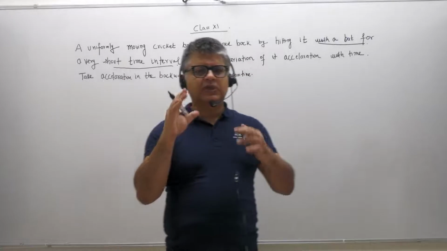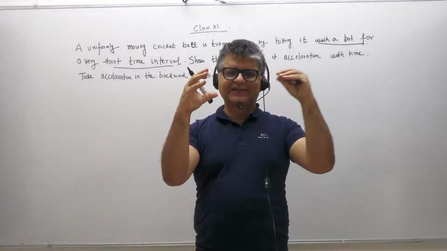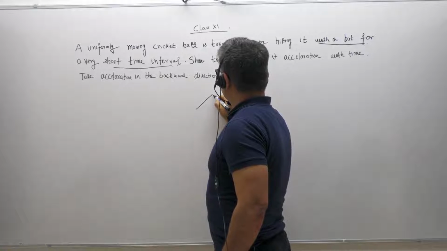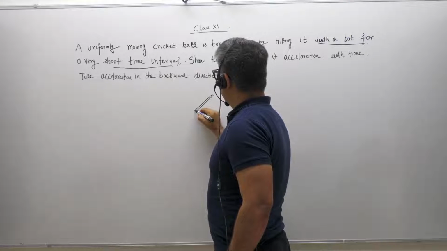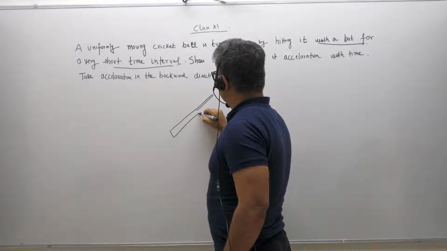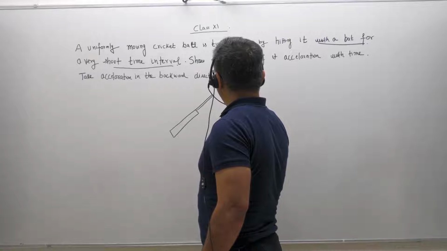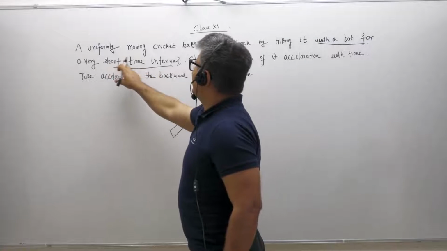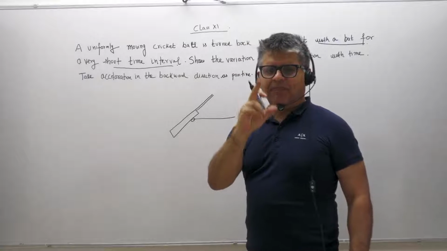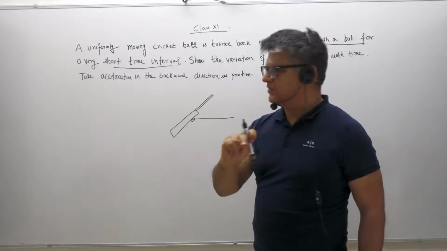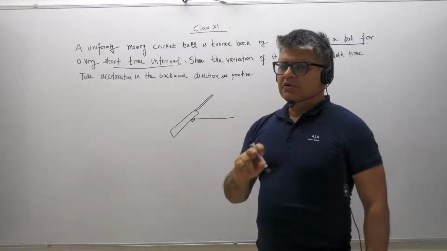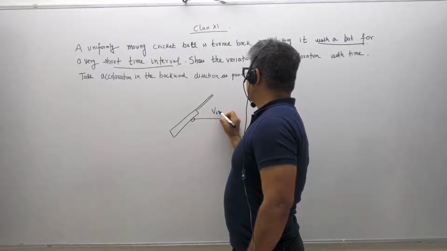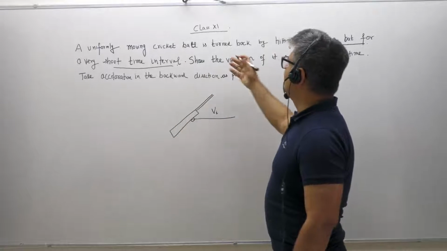When the ball comes and hits the bat, okay, this is your bat, for example. If a ball comes and hits it, there is a very short time interval for which the ball stays in contact with the bat. So we have to start with a certain velocity, which is v initial, and let's say this is the x-axis. Okay, it's in one dimension.